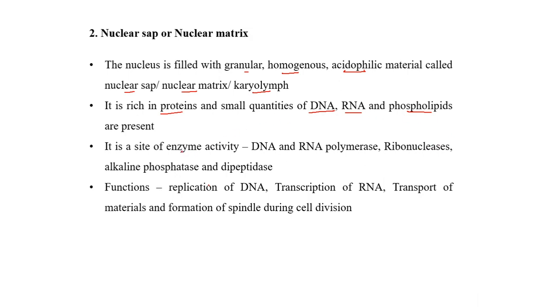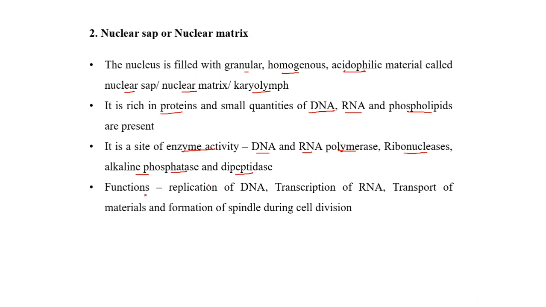It is a site of active enzyme activity. That is, enzyme activity is more in the nuclear sap. Thus it contains the DNA and RNA polymerases, ribonucleases, alkaline phosphatase, and dipeptidase enzymes.